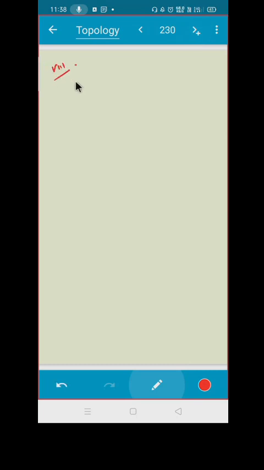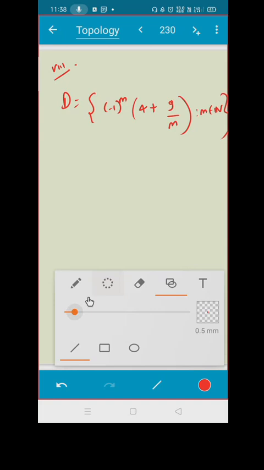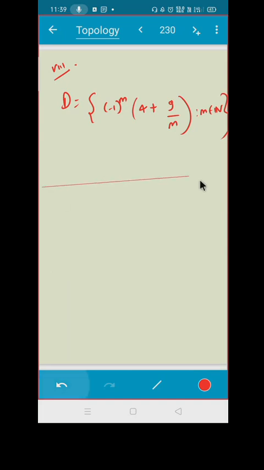Can you say something about this set? Suppose I give a set D of the form minus 1 raised to m into 4 plus 9 upon m, where m belongs to natural numbers. What can you say? Draw the graph. Whenever you see any problem, draw the graph. What do you observe from the graph?